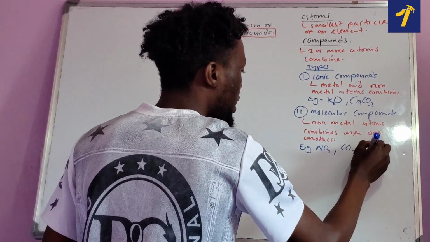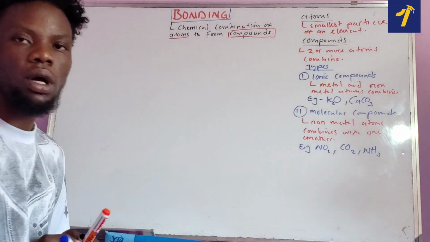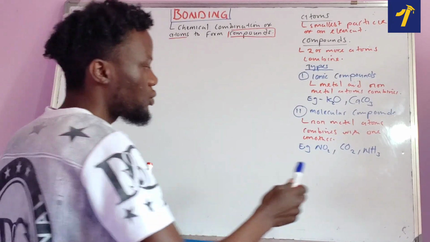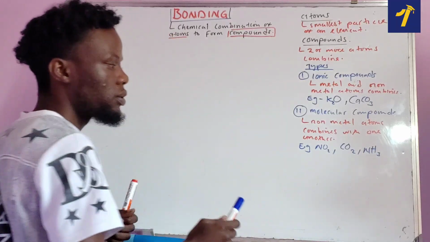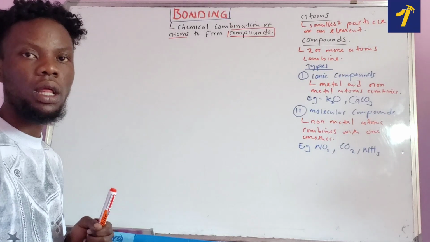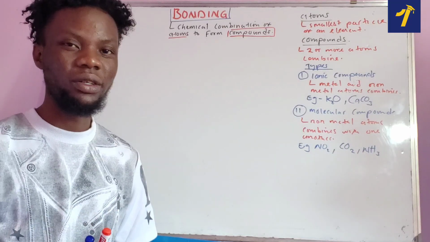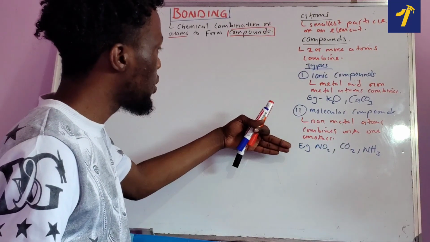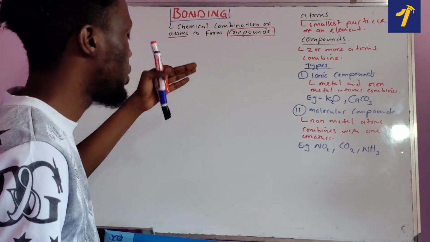Another one, the last one, which is this one. What about this one? That one, that's what we call ammonia. Again, in ammonia, there is what? Nitrogen and hydrogen combined together. So those are non-metals as well. And that is going to form what we call a molecular compound. Alright? Now, after learning all these things, we need to understand now bonding. Okay? We need to understand bonding now.